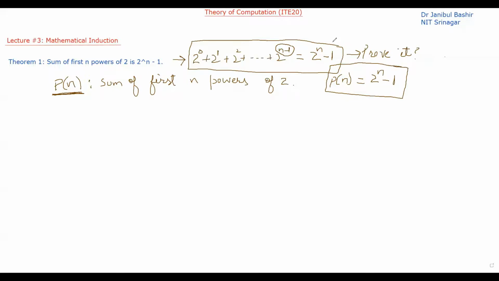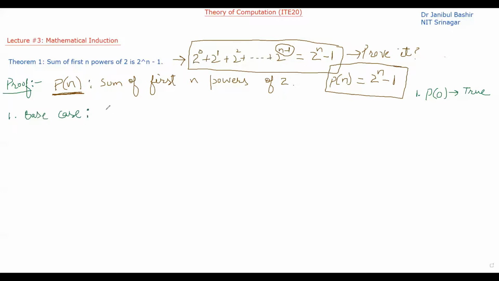Okay, so let me prove it here. Let's write the general proof. So what is the proof? Here we are going to prove it using the principle of mathematical induction. So what is mathematical induction saying? The first thing that you have to do is prove the basis case. What is the basis case? P(0). Prove that this is true. So let's start the proof. Let's do the first thing, the base case.